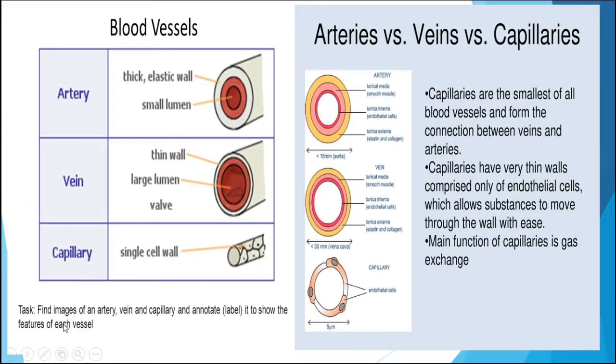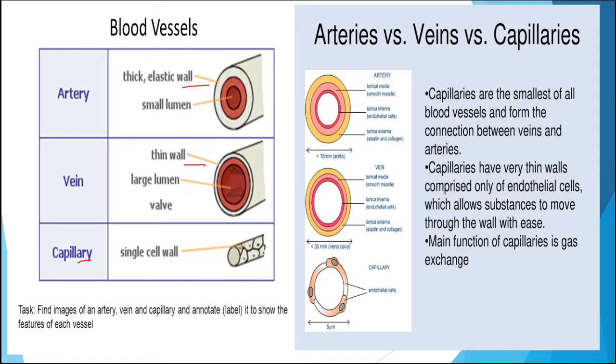Blood is moving in tube-like structures known as blood vessels. These are mainly of three types, that is arteries, veins and capillaries. The arteries and veins join together near the capillary, through the capillary. Arteries have a thick and elastic wall and the lumen is small, whereas veins have a thin wall and that is why the lumen is large. They have valves, whereas in arteries no valves are there.